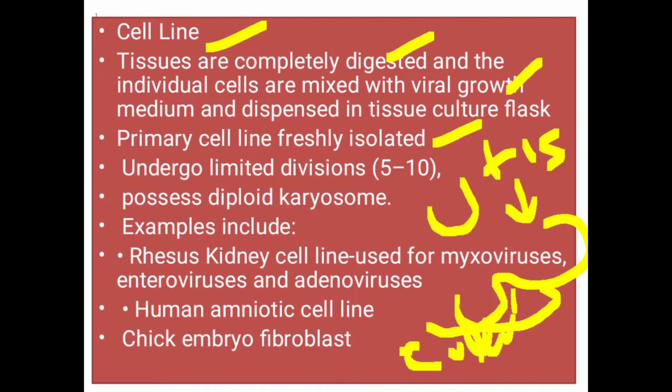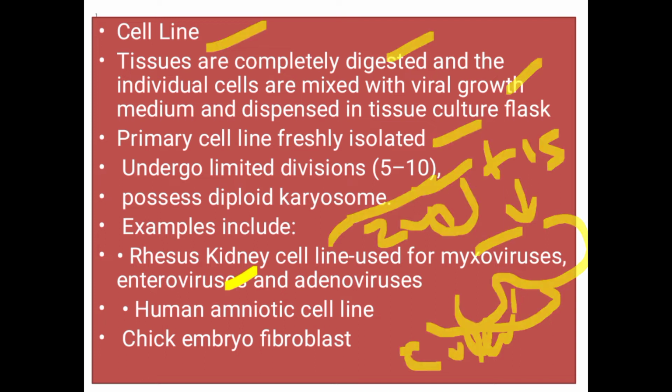Now what are the properties of primary cell line? They undergo limited division, 5 to 10, and possess diploid chromosomes, meaning 2n chromosomes. Examples of primary cell lines are rhesus monkey cell line used for myxoviruses, enteroviruses, and adenoviruses, human amniotic cell line, and chick embryo fibroblast.